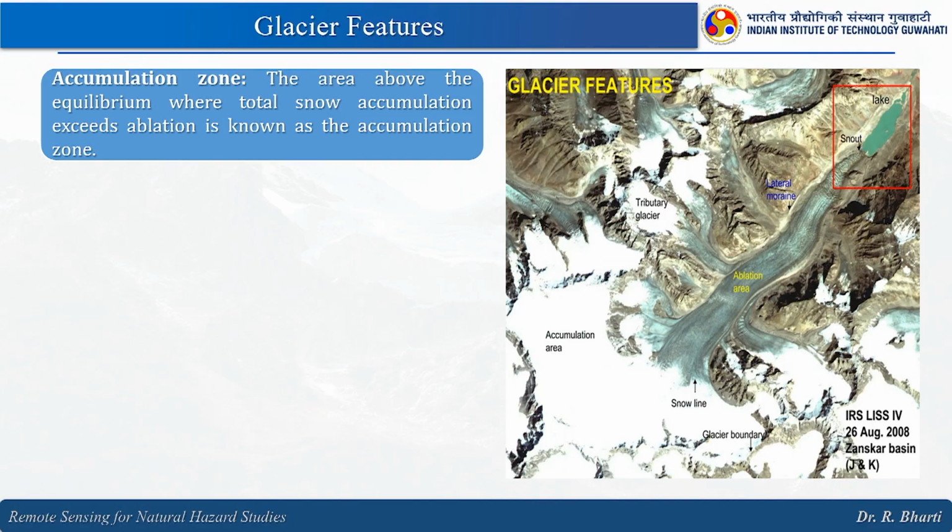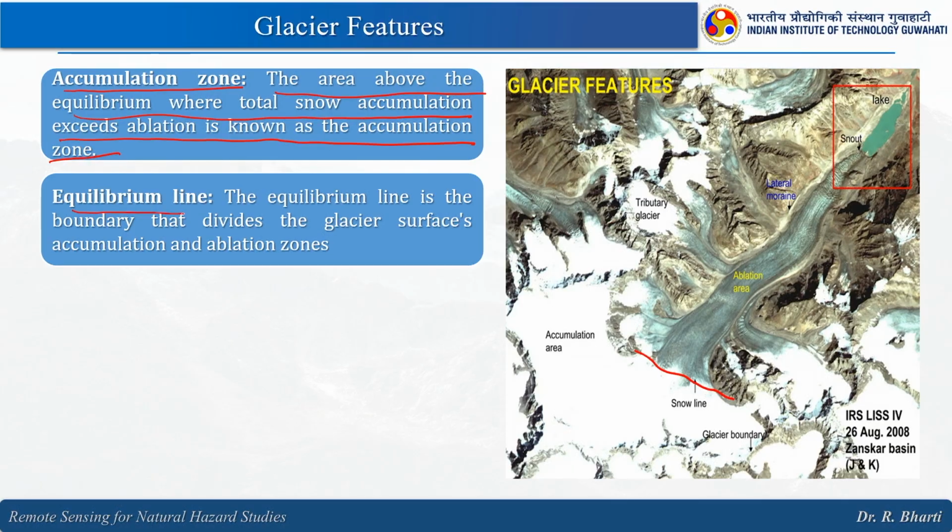So, let us understand the basic features of the glacier. The accumulation zone, the area above the equilibrium line where total snow accumulation exceeds ablation, is known as the accumulation zone, where the snowfall happens and accumulates, and slowly it gets thicker and denser, and then it takes the form of ice and subsequently forms a glacier.